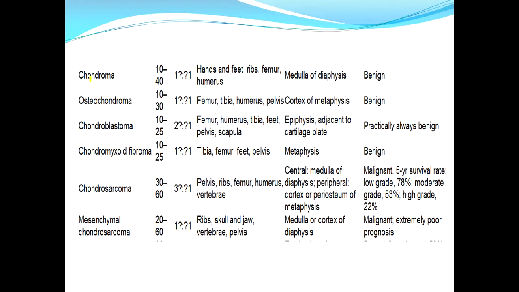I have already told you about the classification. Benign tumors include chondroma, osteochondroma, chondroblastoma, and chondromyxoid fibroma. The malignant one is chondrosarcoma.